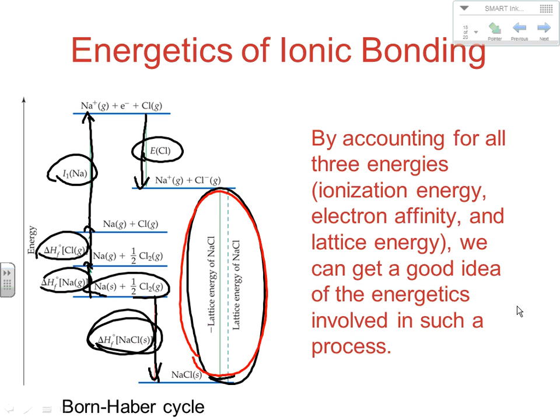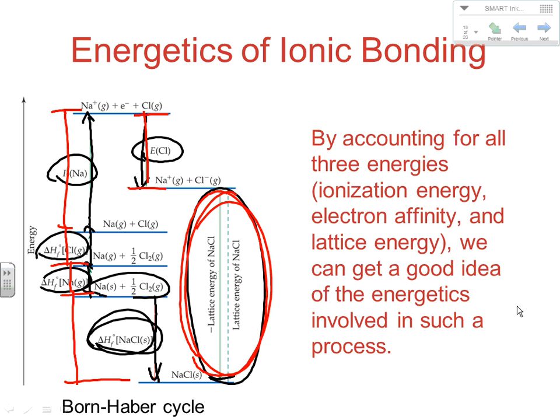So fundamentally what we're doing here is if we know the energy to do this, and we add to it the energy to do that, and the energy to do that, and the energy to do that, and then subtract out our electron affinity, then we can determine what our lattice energy is.